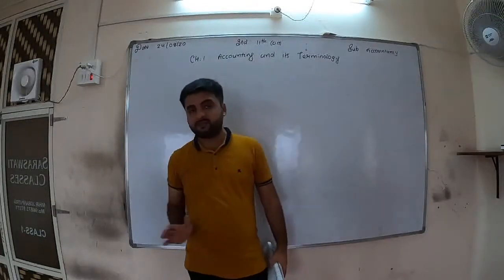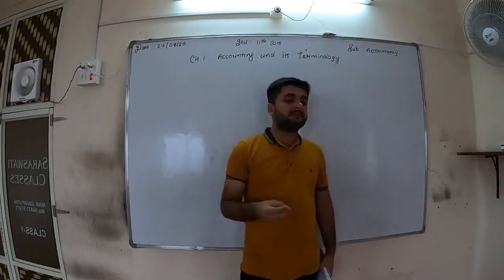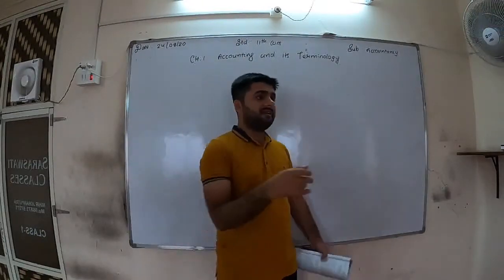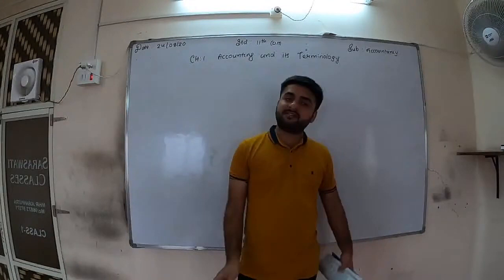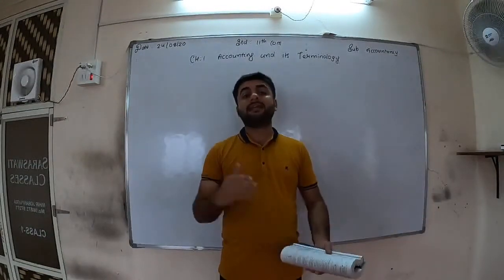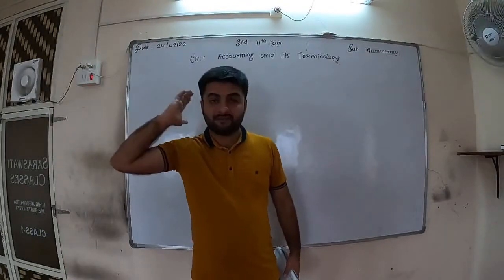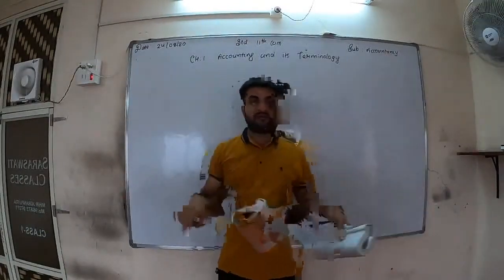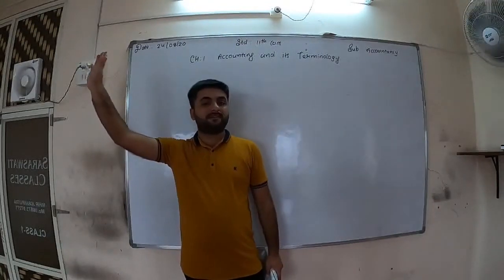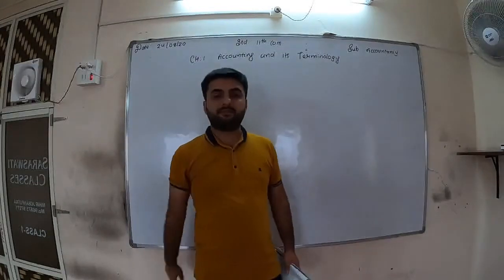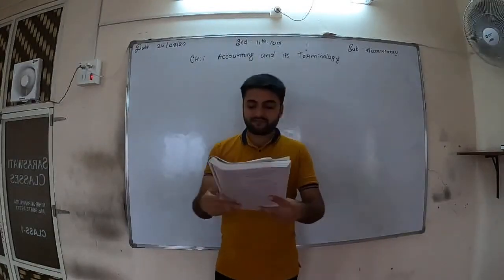Liability means to pay in future. Now we are taking up the base: internal and external liability. Internal means within the business and external means outside the business. Internal means what we have to pay within our business, no outside persons, and external means we have to pay outside persons. Okay, I am reading it.